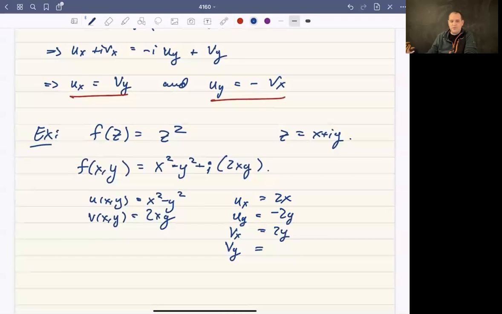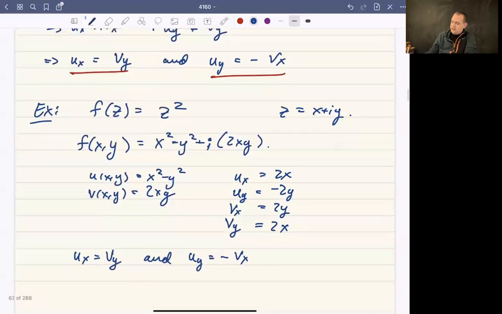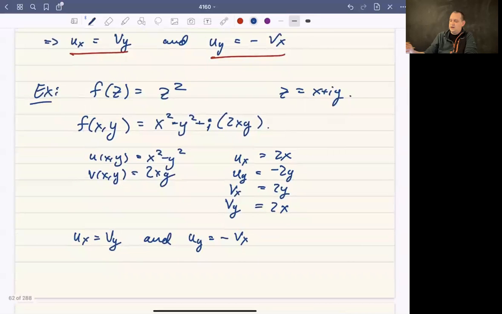And then the partial of v with respect to y, we're going to get 2x. And indeed, we get that u sub x is equal to v sub y, and u sub y is equal to minus v sub x. Okay, so this function is differentiable at every point, and therefore the Cauchy-Riemann equations are going to be valid at every point. Okay, so again, in the next video, we'll talk about a proof for the Cauchy-Riemann equations.